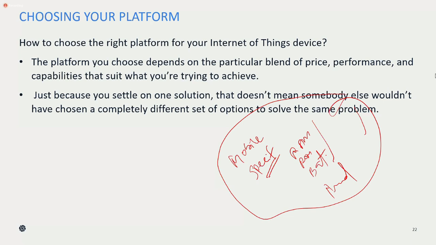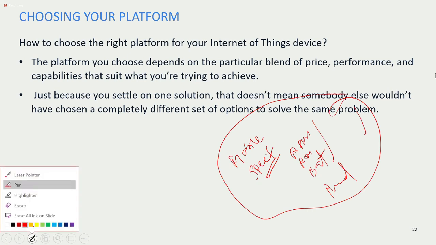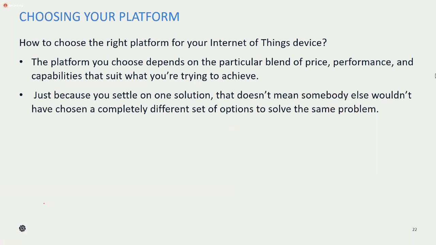Similarly, when we talk about IoT devices also, we need to check some parameters, and based on that we are going to choose. That is why the name of today's topic is choosing your platform. What is the platform you need to choose, and we choose our platform based on some parameters. We will discuss one by one what those parameters are, but remember we need to check some parameters.